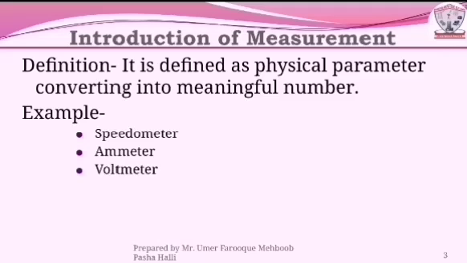If you take a two-wheeler vehicle, when the wheel rotates at some speed, the speedometer shows the speed of the vehicle. That means the rotation of the vehicle is the physical parameter, and the speedometer shows the reading of speed, which is called a meaningful number. So this is a measurement system.